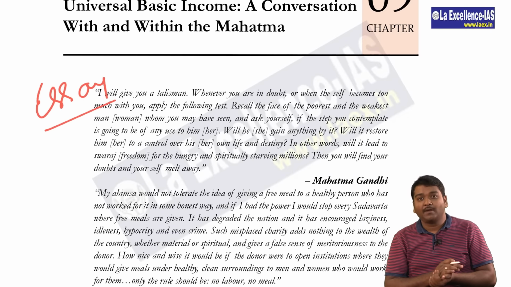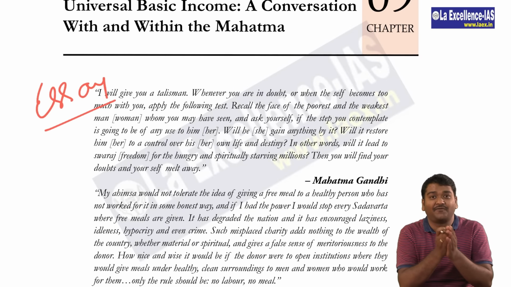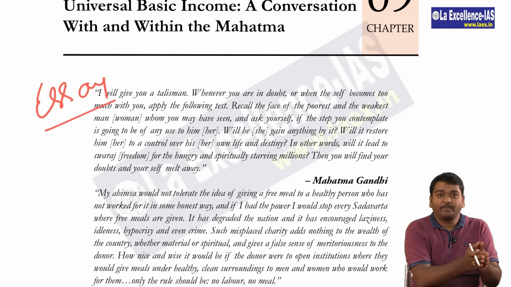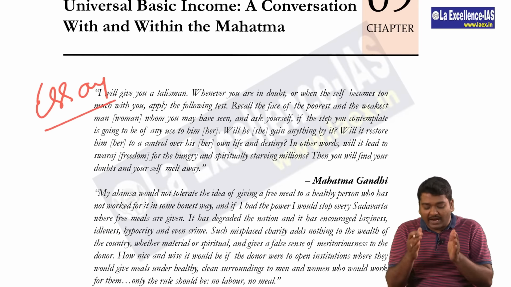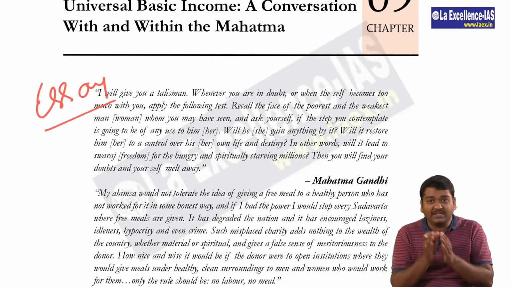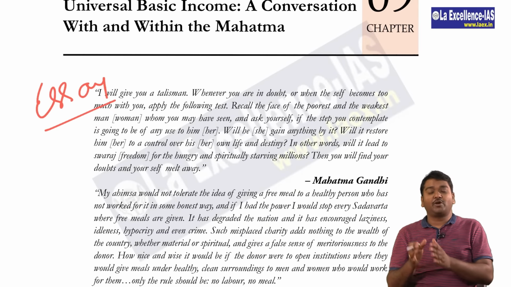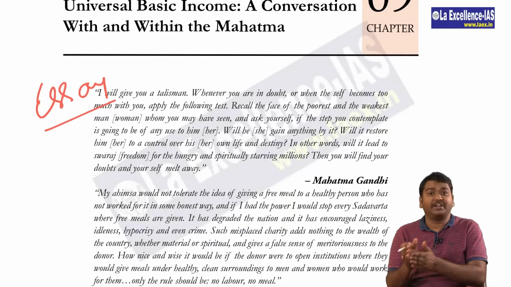At the same time, Mahatma Gandhi also argues that if you are giving anything for free, then the economy will be ruined. So give jobs and then give money. So don't give anything for free. So the entire argument of this chapter is also, if we give universal basic income to the poor, will they stop working? The economic survey says that it is exaggerated. In many countries that is not the case. So they say we can follow that in India as well.